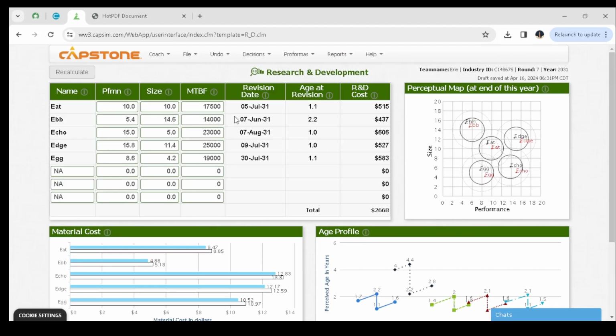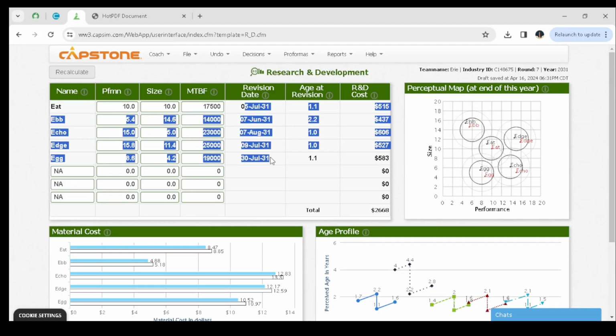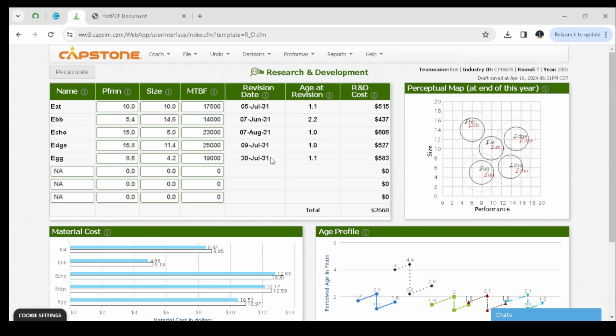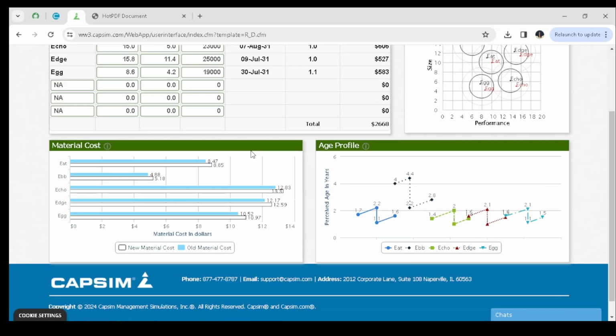Revision dates simply mean that this is the date that our products start selling up to the end of the year, and the year ends on 31st of December 2031 at the moment here. And down here you have the material cost, and maybe you have the edge profile whereby you can see your edge for each and every product, and also the old and the new material cost for each and every product in the simulation.